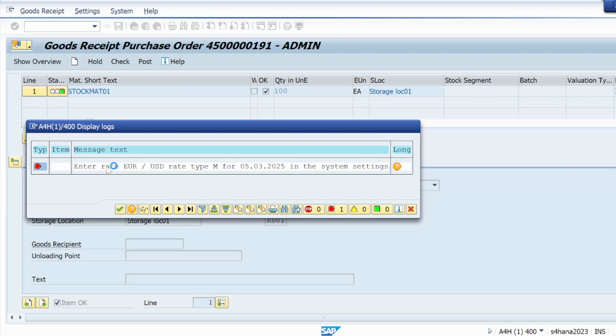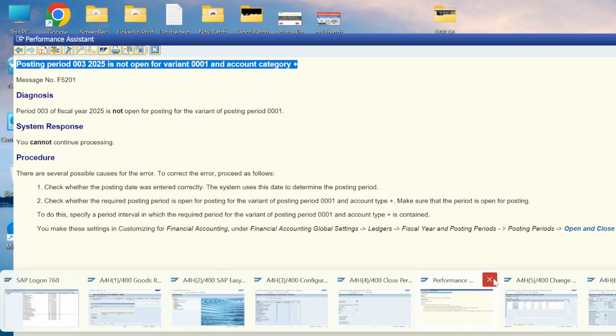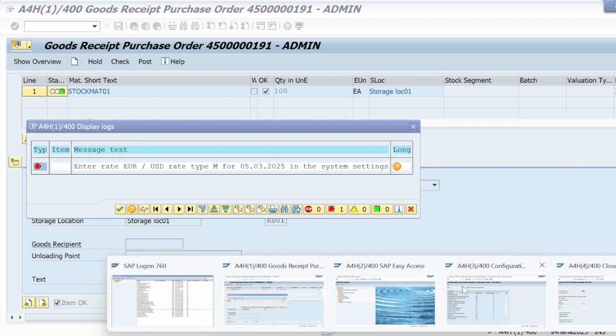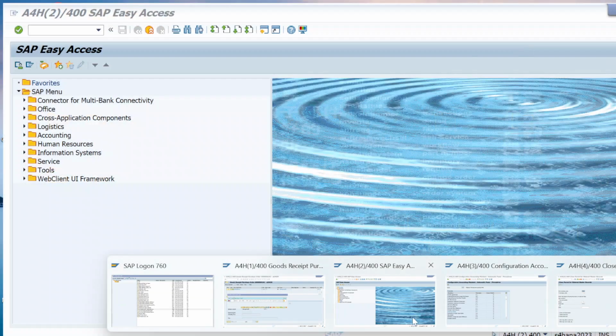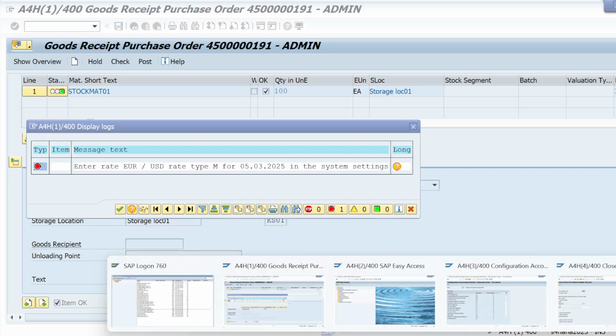This video you can save as error tickets. So many errors we have resolved, like the posting period error, the account determination error, then the credit control area posting period, which was resolved in OB52. Now this one new error is coming.